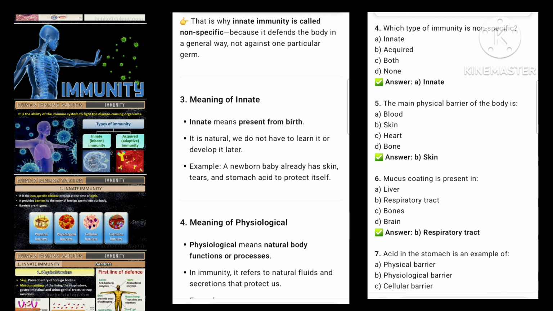3. Meaning of innate. Innate means present from birth. It is natural; we do not have to learn it or develop it later. Example: a newborn baby already has skin, tears, and stomach acid to protect itself.